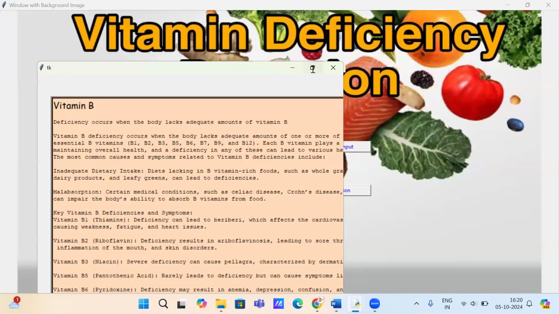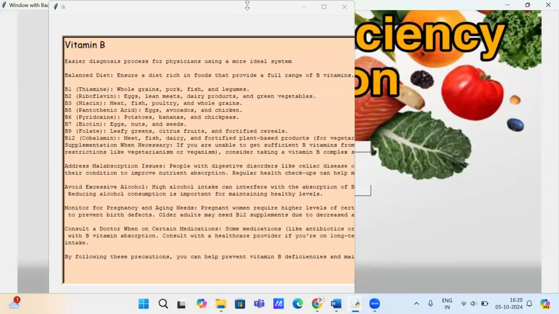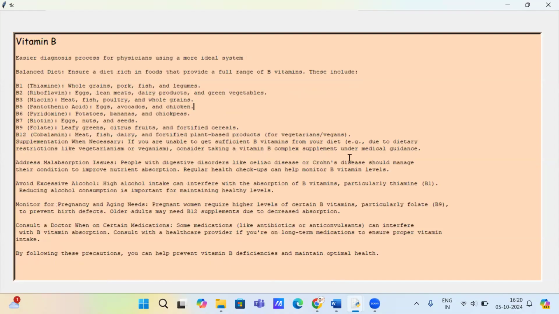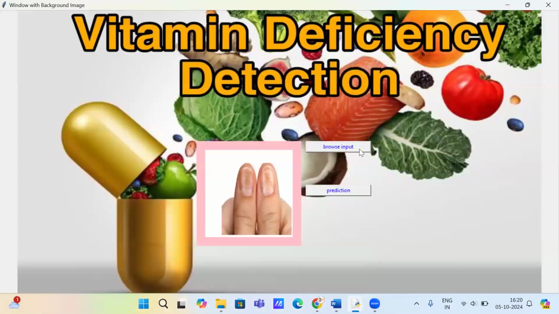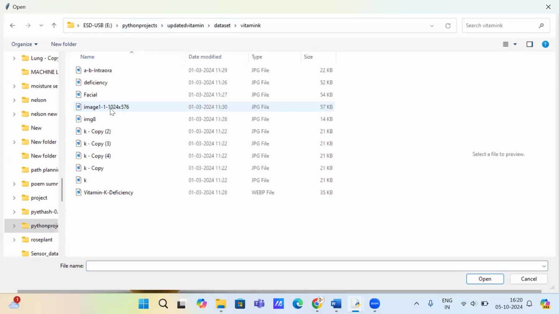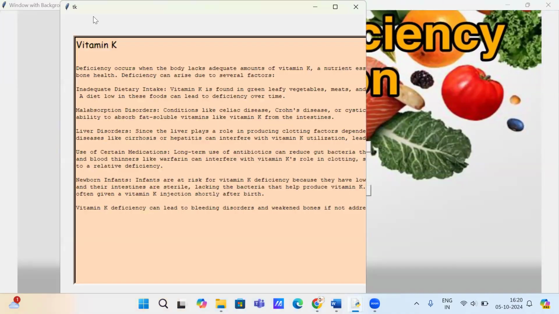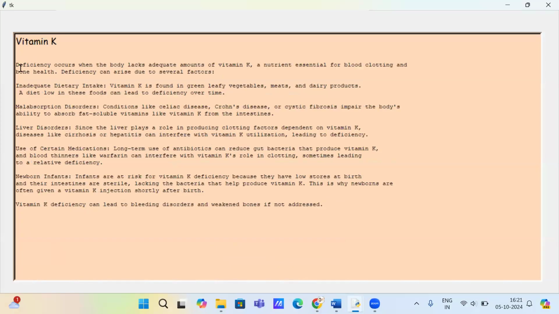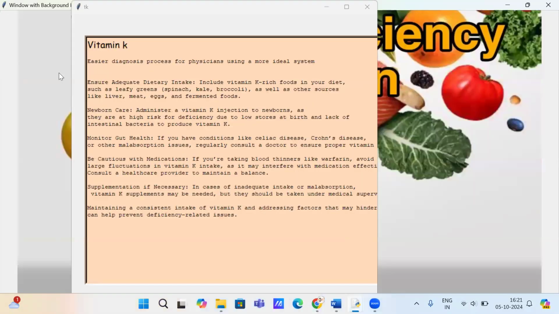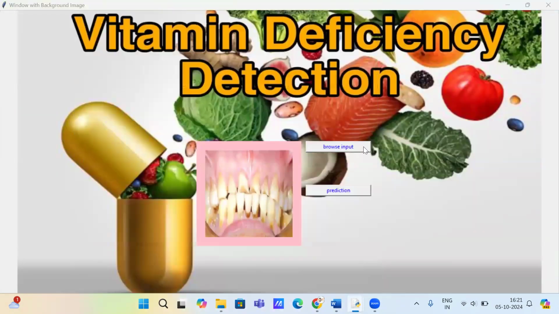So we get the characteristics based on the disease. We close this window, and we get the precautions. Now we can check the close button. See the characteristics based on the disease. We get the precautions. Let us check similarly for another image.